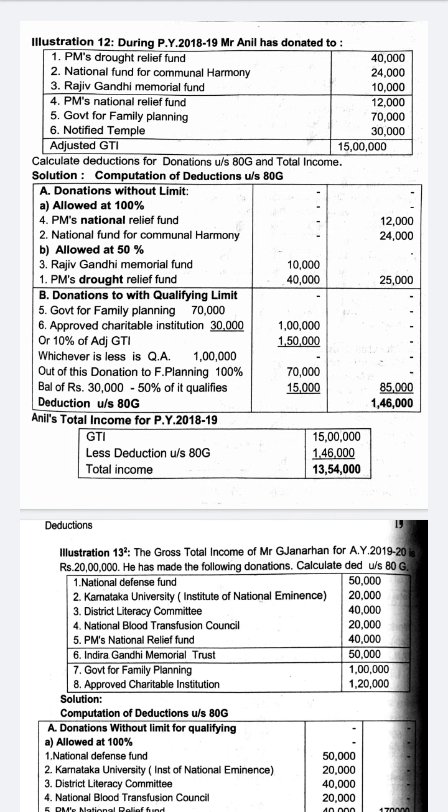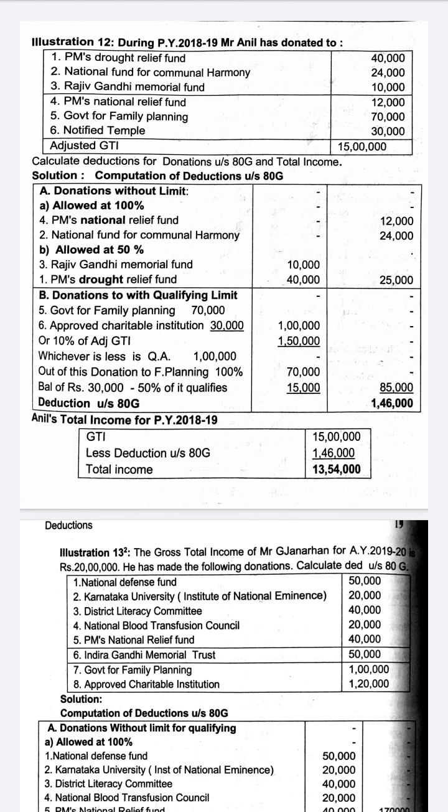A few points which you will have to remember while we solve deduction under Section 80G: a donation made in kind is not considered for deduction. Donation is to be given only to institutions or associations and not to a particular person. If it is given to a person, it does not qualify for deduction.